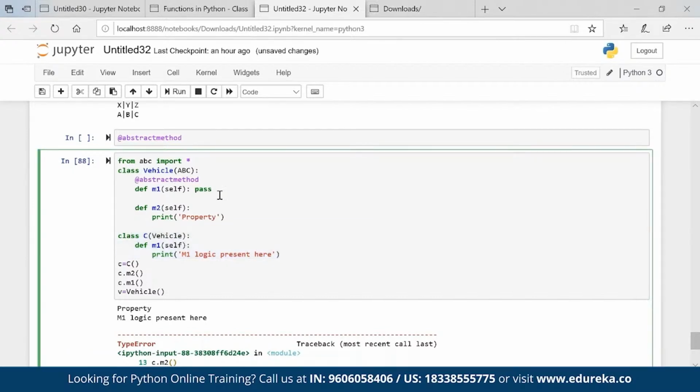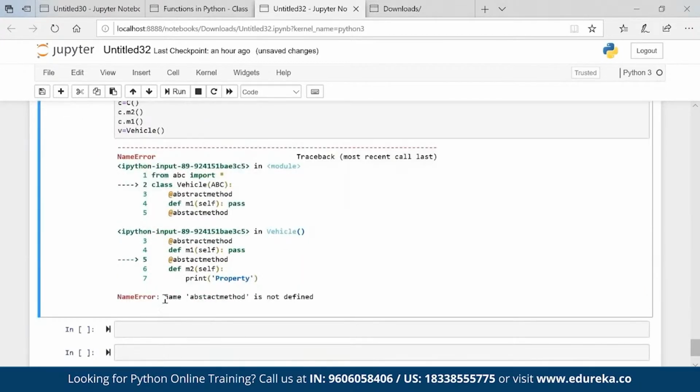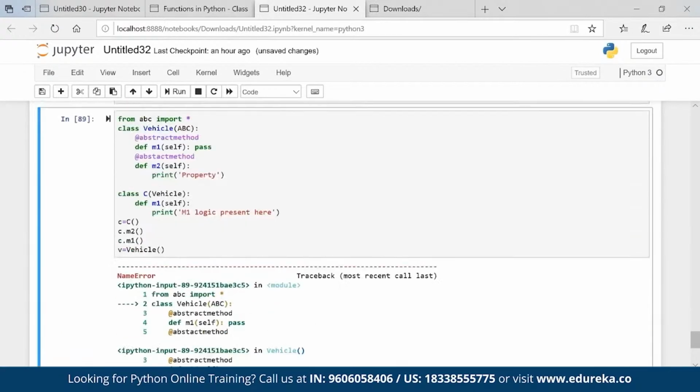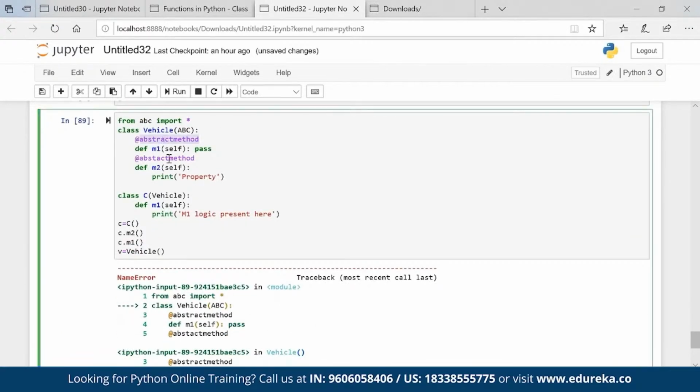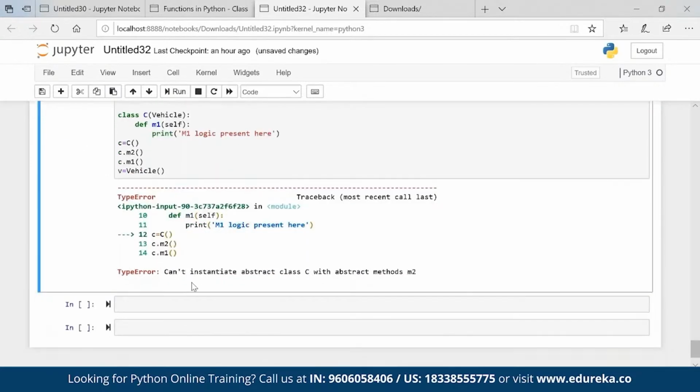Suppose this method m2 is also an abstract method, then what will happen? You see I'm getting cannot instantiate class c with abstract method m2.